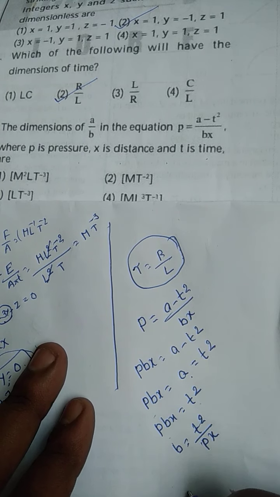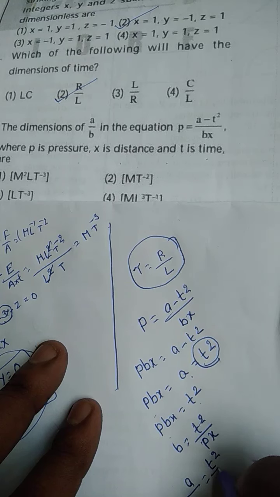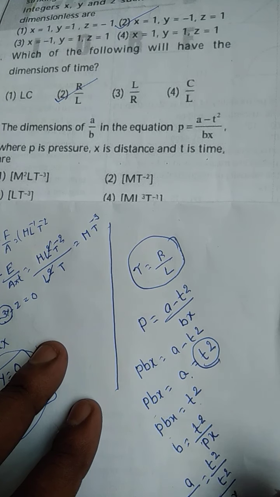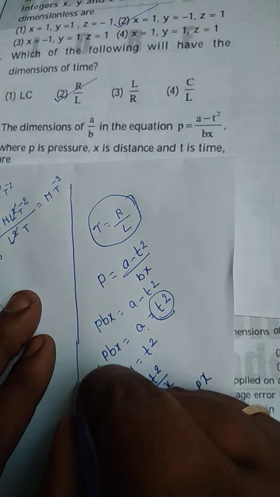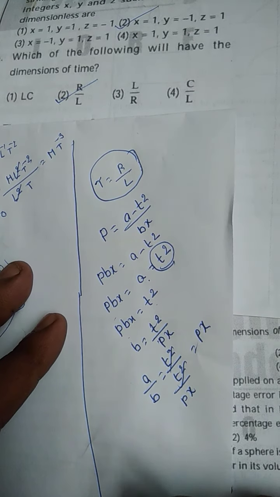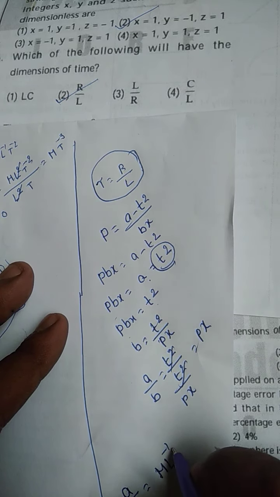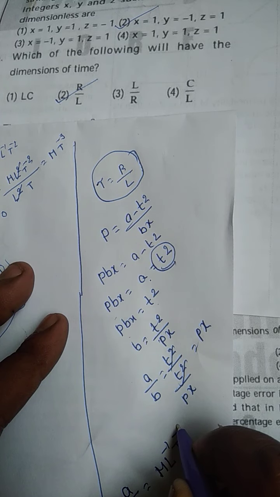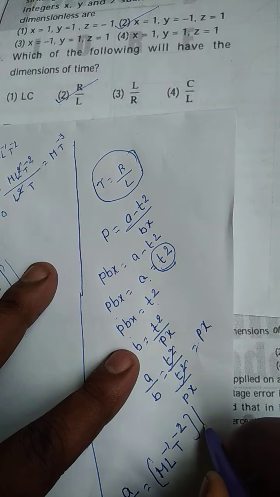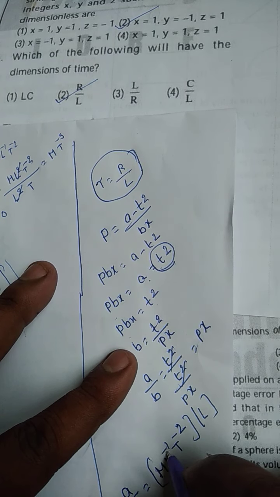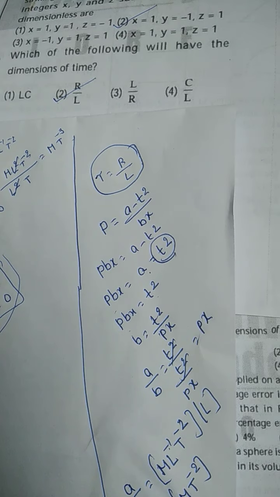So you can take A by B is equals to what? A is T square, by T square by Px. T square cancels, it comes to the numerator. What you get? Px. What is P? Pressure. Pressure formula we just derived: M L power minus 1 T power minus 2 into X. X is nothing but L. So minus 1 plus 1 is 0. So what are the dimensions? M T power minus 2.